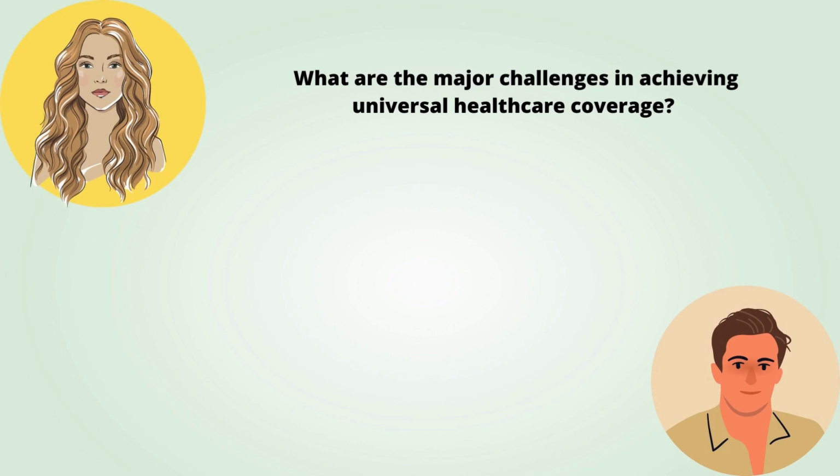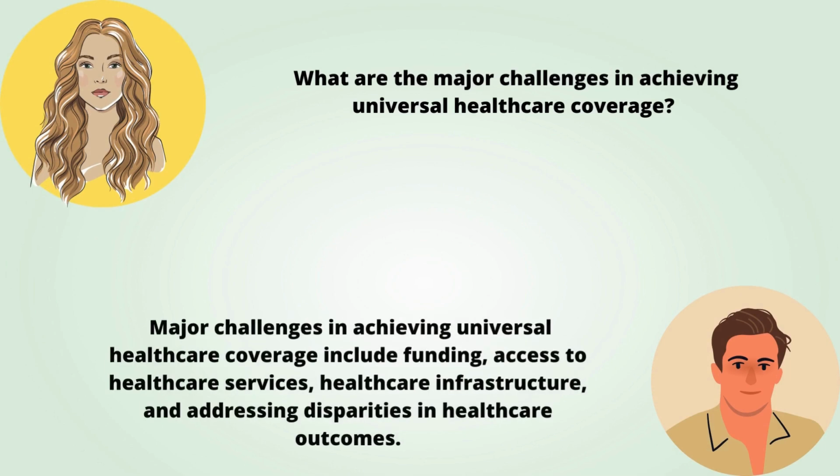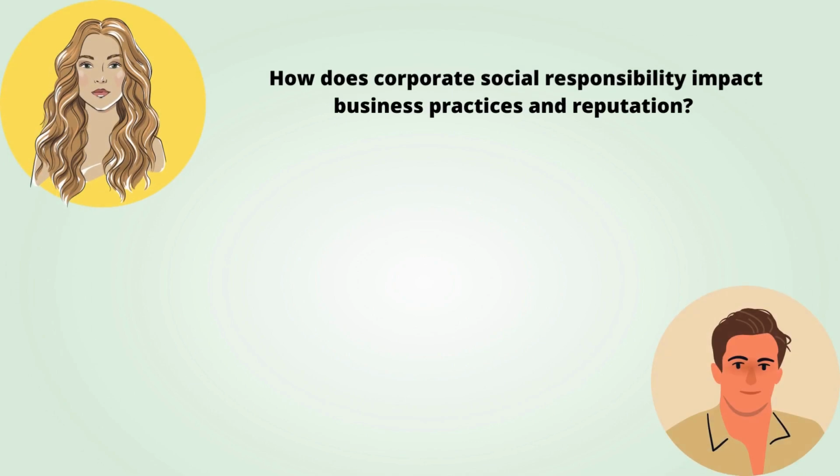What are the major challenges in achieving universal healthcare coverage? Major challenges in achieving universal healthcare coverage include funding, access to healthcare services, healthcare infrastructure, and addressing disparities in healthcare outcomes. How does corporate social responsibility impact business practices and reputation?